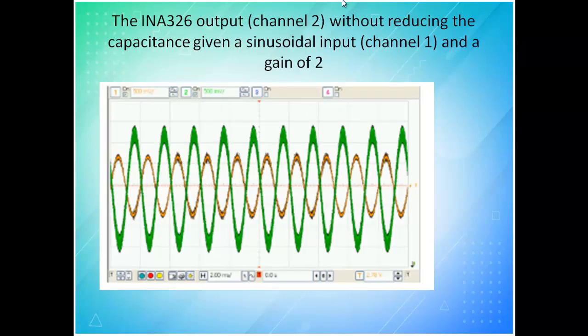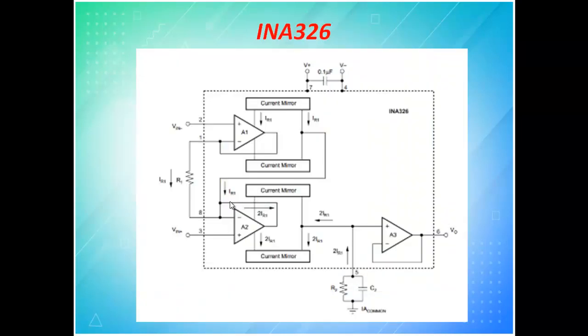You can see here that the yellow lines are the inputs and the green lines are the output. Here we are showing an example of the inverting type, where pin number 2 and pin number 3 have the resistor connected, and the input is given on pin number 1 and pin number 8.